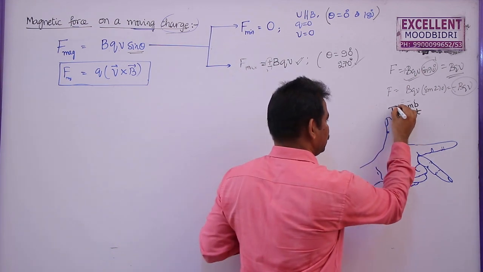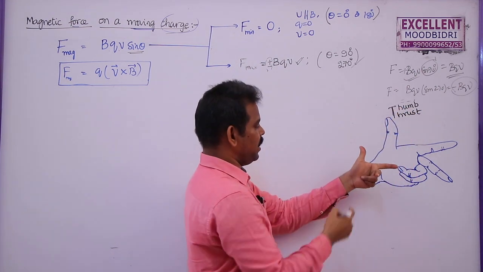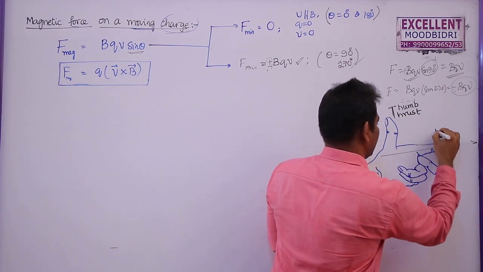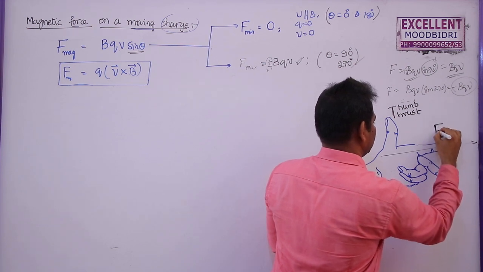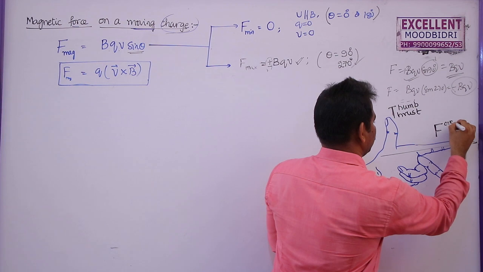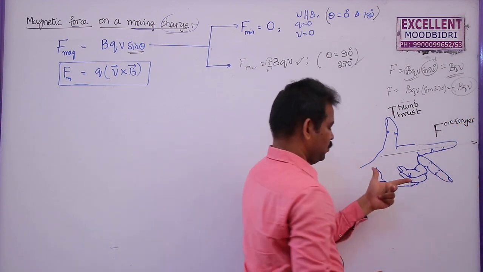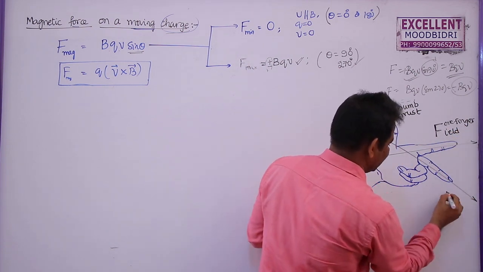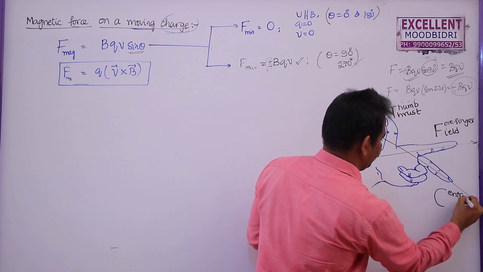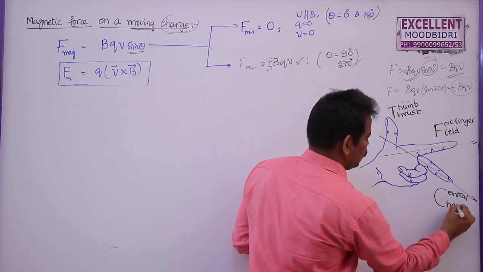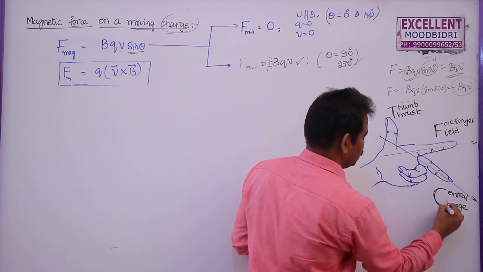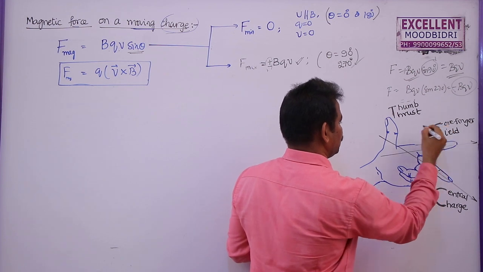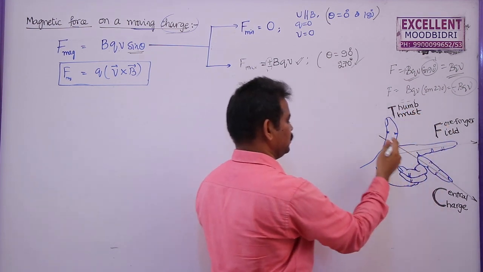The forefinger will give the field direction, and the central finger, or middle finger, will give the direction of motion of charge. Central finger gives the charge, forefinger gives the field, then the thumb will indicate the thrust experienced by the charged particle.